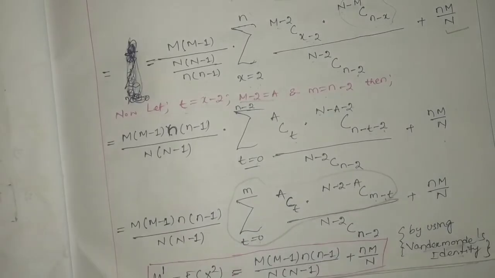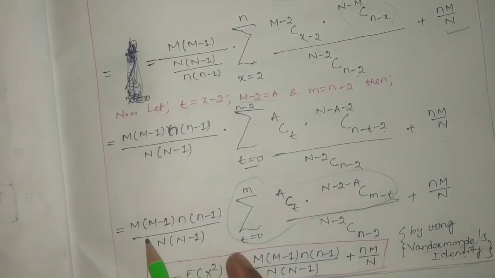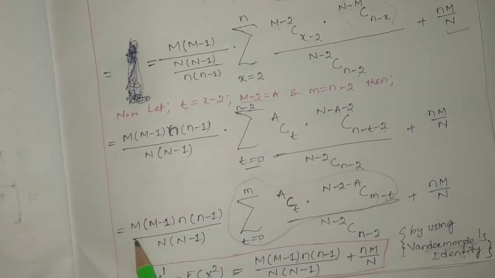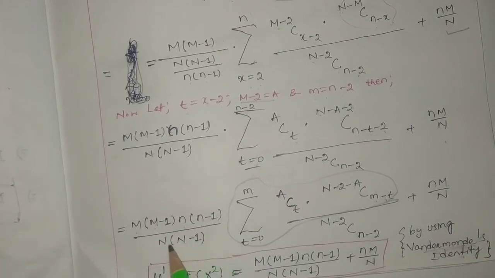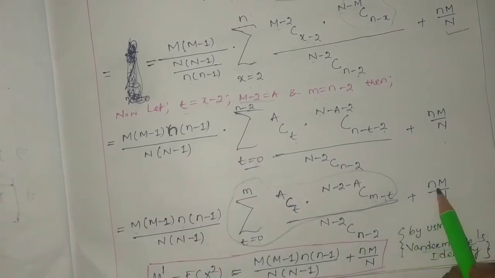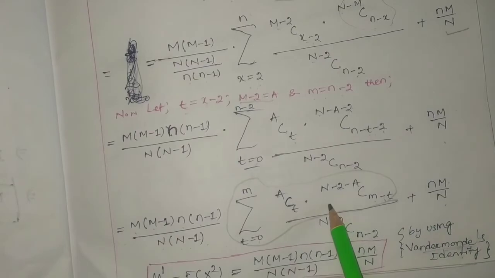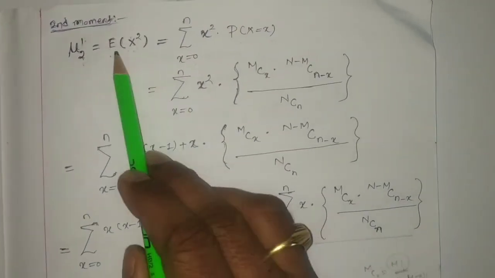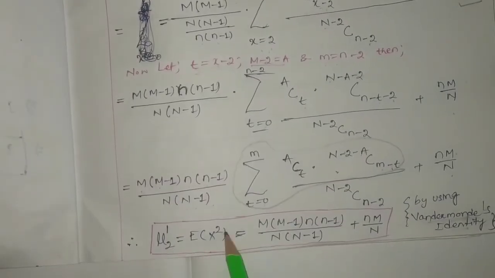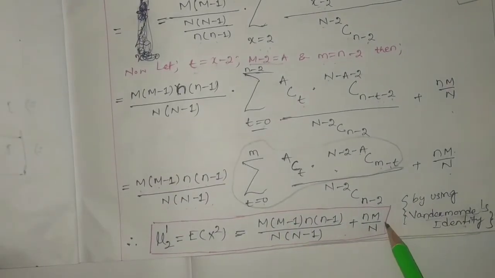So we found that at last this much value: capital M into capital M minus 1, small n into small n minus 1, whole divided by capital N into capital N minus 1, plus small n capital M by capital N, because this is 1. So we found the second moment, that is mu2' or E(X square), it will be this much. So this is nothing but the second moment.